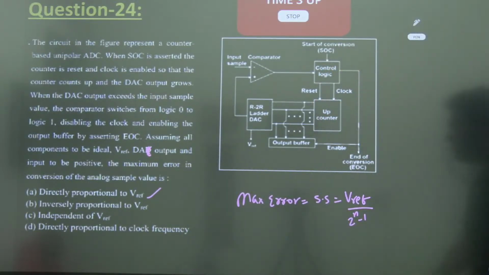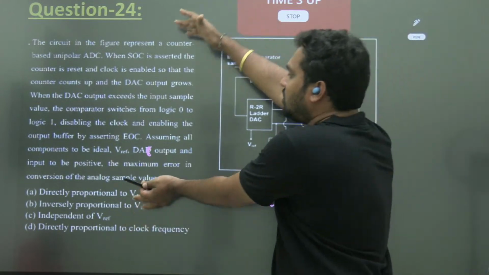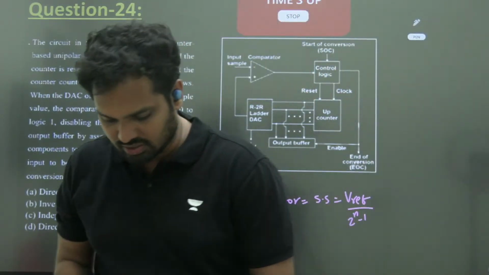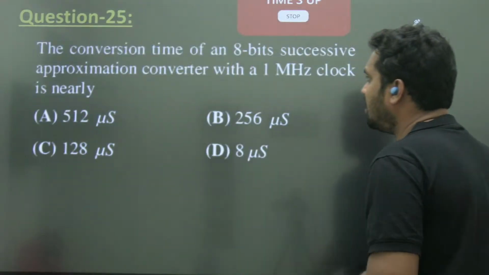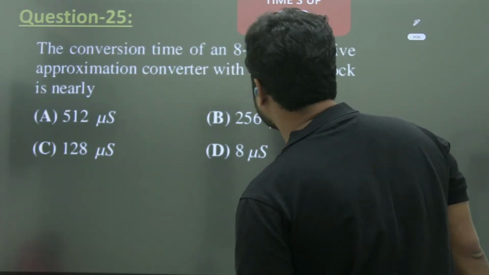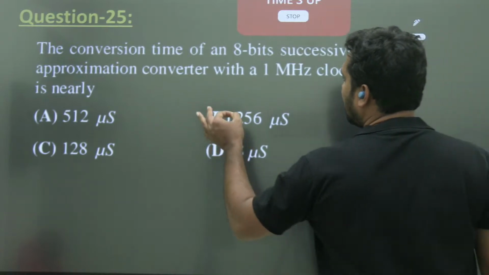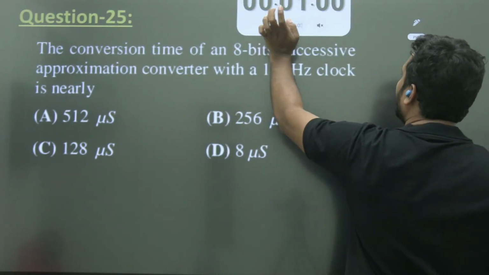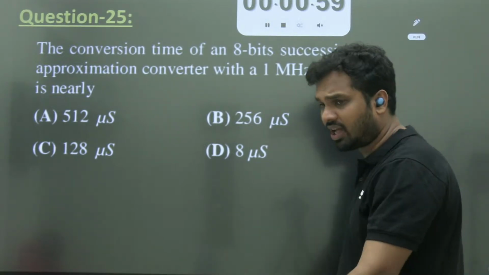This is such an easy question. Look, such a long question with a one-line answer. If you know the concept, you can answer it. So the last question of today's class. The conversion time of an 8-bit successive approximation type converter with 1 megahertz clock is nearly how much? This is the last question for today's class.